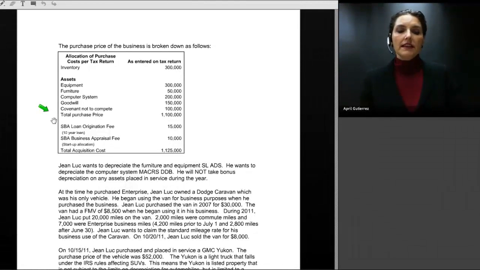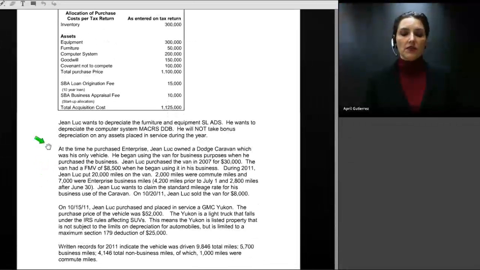In addition to the acquisition cost of the business, Jean-Luc incurred costs associated with acquiring the business. These costs included an SBA loan origination fee, which is assessed on a 10-year loan at $15,000. And that SBA loan origination fee is amortizable over 10 years. There's also an SBA business appraisal fee, and this is allocated to startup costs. So his total acquisition cost of the business is $1,125,000. Now, in addition to the startup costs shown here, Jean-Luc also incurred travel expenses as he was traveling around making a decision what business to purchase.